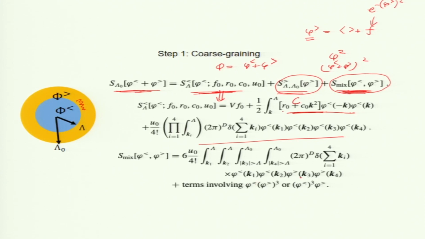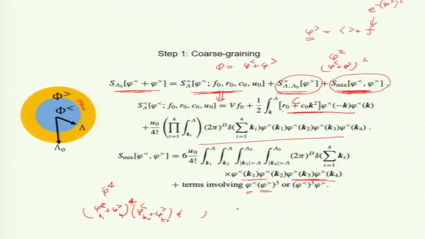So, we have phi 4. Phi 4 has 4 phi's; you can keep 2 phi less and 2 phi greater, or you can keep 3 phi greater and 1 phi less. Look, I write this as phi less plus phi greater to the power 4. It is in Fourier space, so I can't really write the power 4, I write phi k1, then phi less k2 plus phi greater k2, and you do 4 of them.